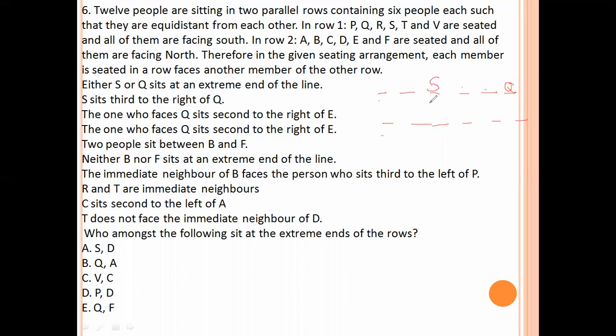The one who faces Q sits second to the right of E. First right, second right. Two people sit between B and F.